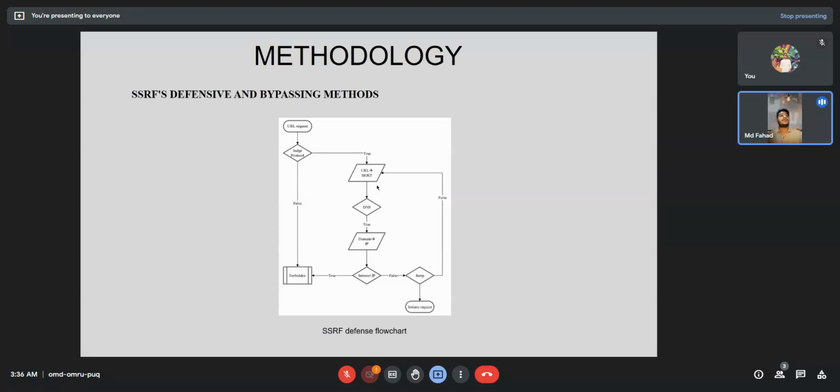The SSRF defensive and bypassing method. Here we can see that a URL request goes to the portal. If the portal is true, then it goes to the URL host, then DNS, and if DNS is true, then it goes to the dynamic IP, then the internet IP. If the internet IP accepts it, then true. If this is prevented or false, then it jumps to the initial request, and if the jump is false, then it goes to the first URL host. This is the SSRF defense flowchart.